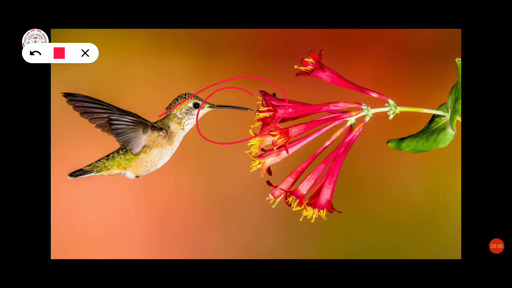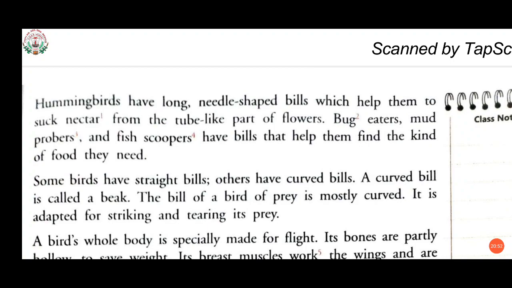What is nectar? A sweet liquid produced by flowers. So they suck the nectar from the tube like part of flowers. Here you can see that they suck the nectar with the help of their long needle shaped bills. The same thing is given here, that they have long needle shaped bills which are very helpful for them to suck nectar, a sweet liquid produced by the tube like flowers.